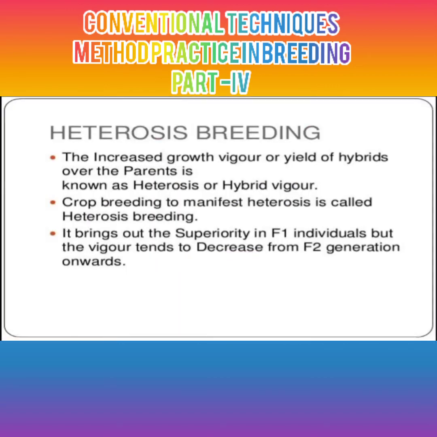Let's see heterosis breeding. The increase in growth vigor or yield of a hybrid over the parent is known as heterosis or hybrid vigor. Crop breeding to manifest heterosis is called heterosis breeding. It brings out the superiority in an F1 individual, but the vigor decreases from the F2 generation onwards.